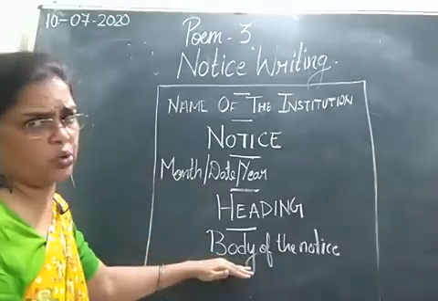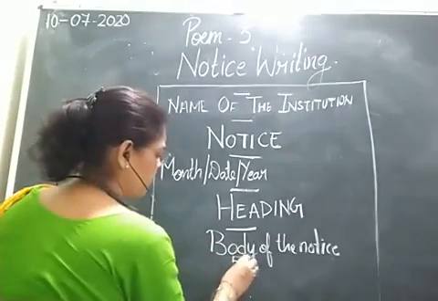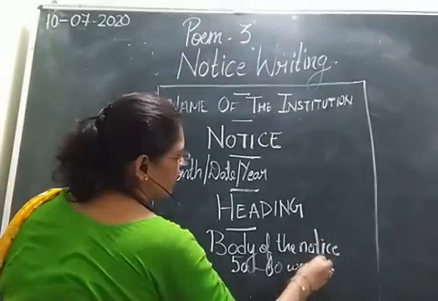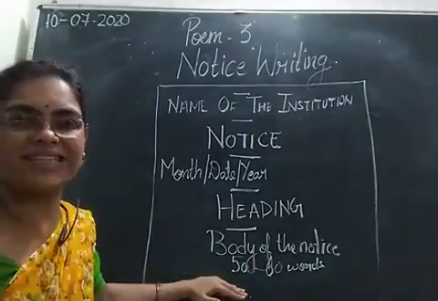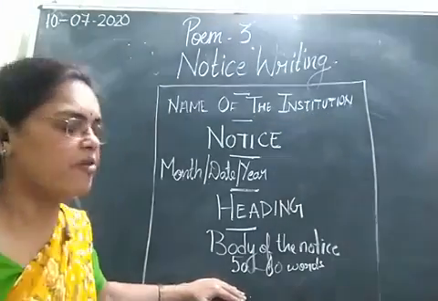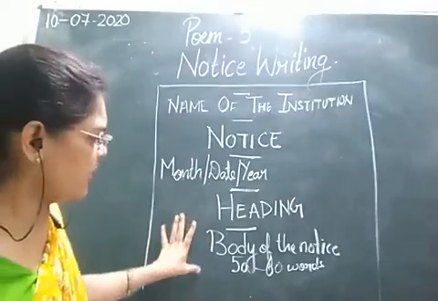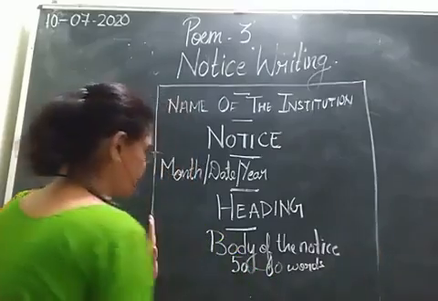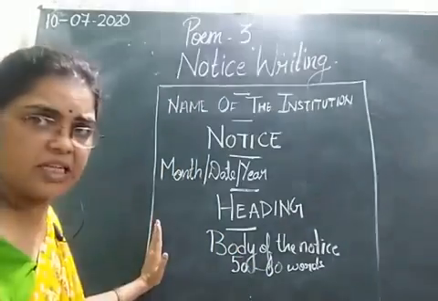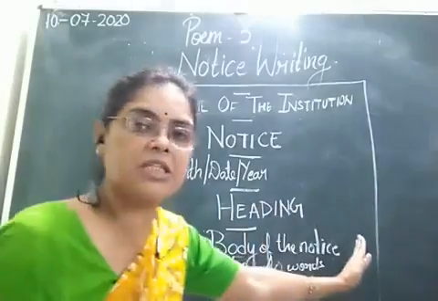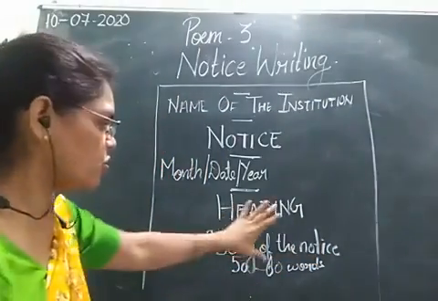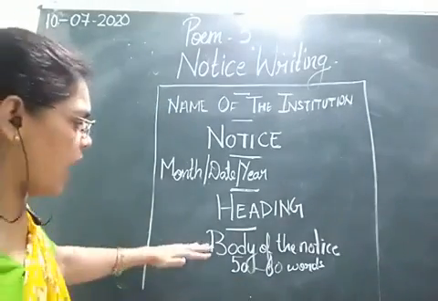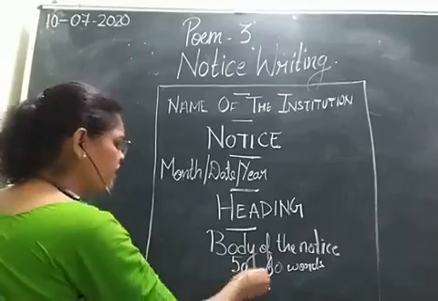And this body of the notice should not exceed, बेटा maximum 50 to 60 words की होनी चाहिए. फिर बेटा आपने जो भी लिख दिया, ये आपका left to right, एकदम जितनी space आप left में छोड़ेंगे notice लिखते समय, उतनी ही space बेटा आप right में छोड़ेंगे. So you write the notice, and when you finish the notice, again you need to leave one line, students.